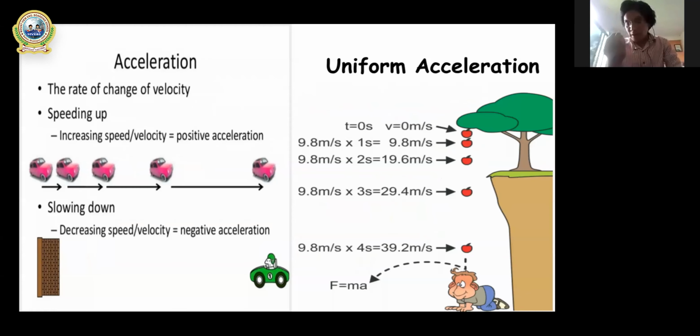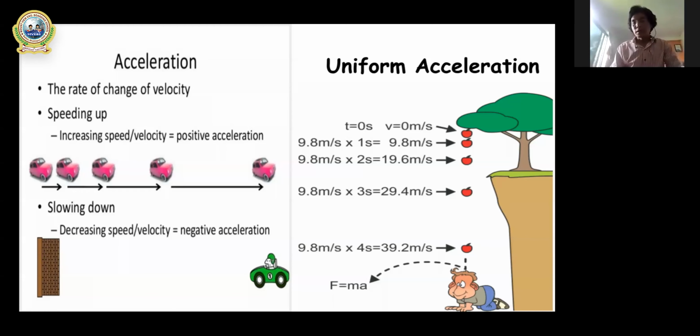But opposite is what? At that time the acceleration will be negative, because we are applying the force against gravity. The body is moving against gravity, the body is going upward. At that time it may have uniform acceleration if there is only one force acting on it, but the acceleration will be negative.